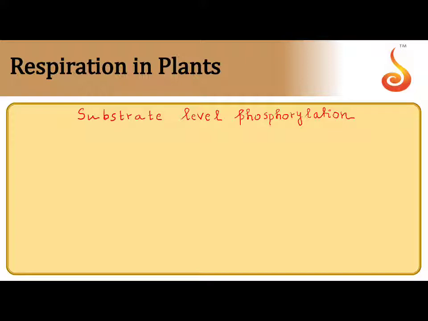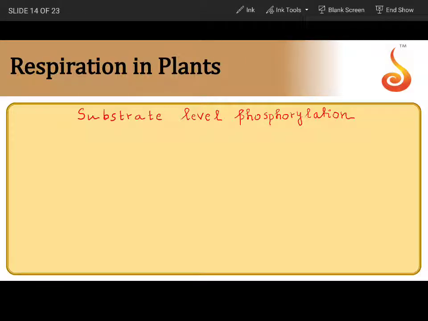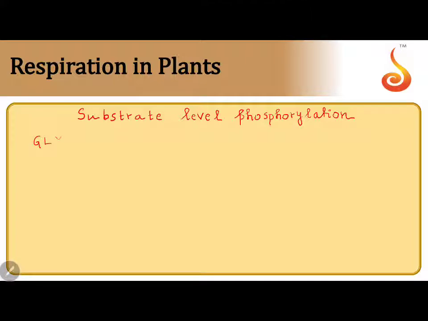If it happens at the substrate level without entering the electron transport chain during respiration, we call it substrate level phosphorylation. Stick to the fundamental: phosphorylation is synthesis of ATP. Now, what are all the substrates in respiration where we see synthesis of ATP? In aerobic respiration we see them at 3 steps, 2 in glycolysis and 1 in Krebs cycle. So what are the 2 in glycolysis?